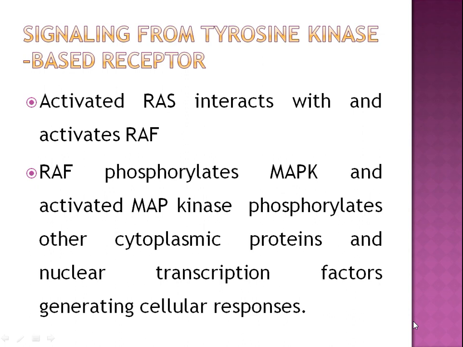This activated RAS interacts with and activates RAF, and RAF phosphorylates MAPK, and activated MAP kinase phosphorylates other cytoplasmic proteins and nuclear transcription factors, generating cellular responses.